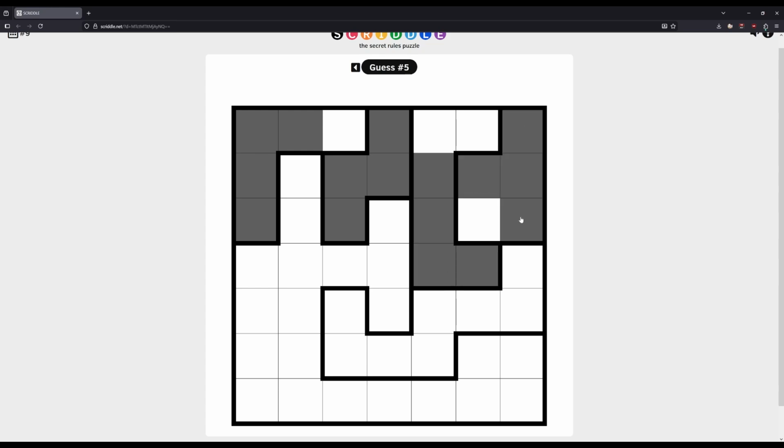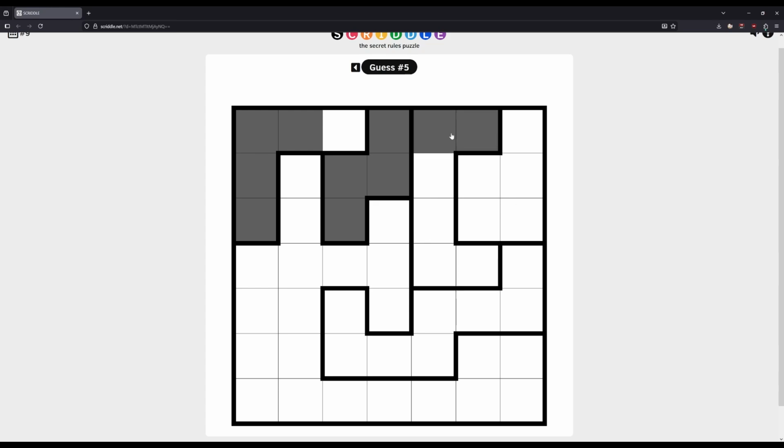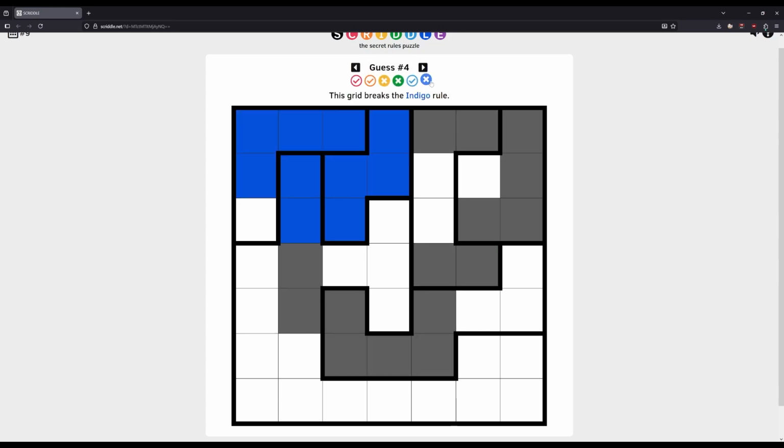I must be way off base. Because again, there's no way to shade in 4 of these squares to make them adjacent to each other. And this feels like it breaks the other rule, the indigo rule. Unless the indigo rule is not as strict as I thought. In fact, actually looking at it, this square here does not have 3 neighbors. It actually only has 2, but it's still shaded.